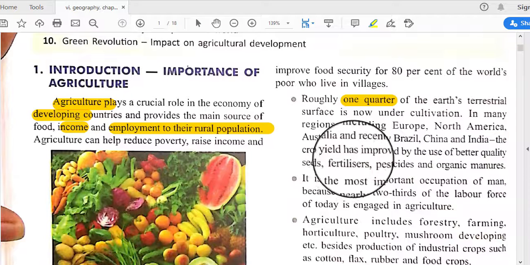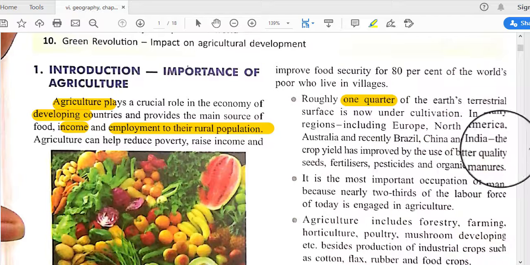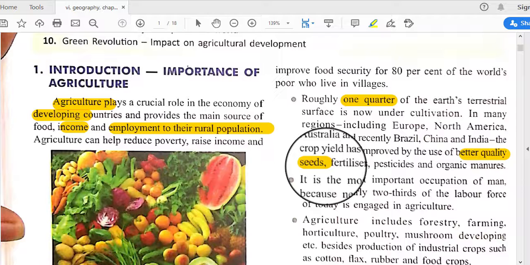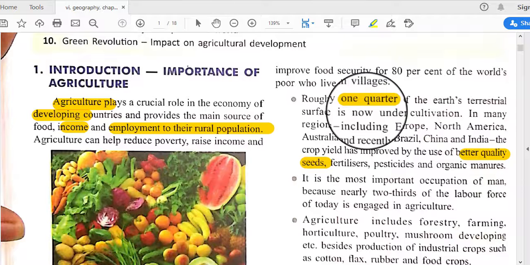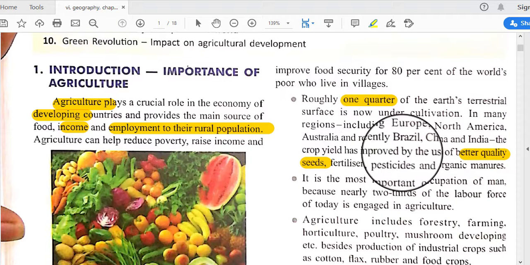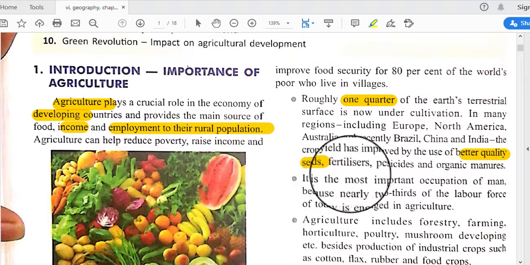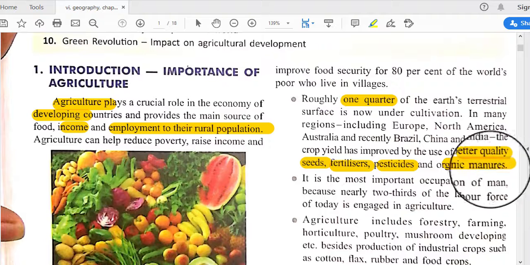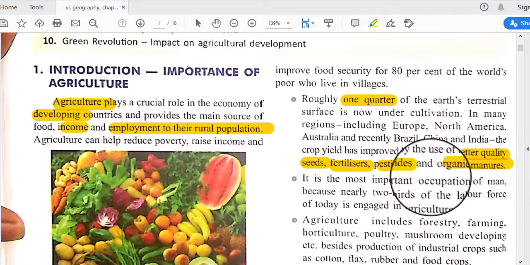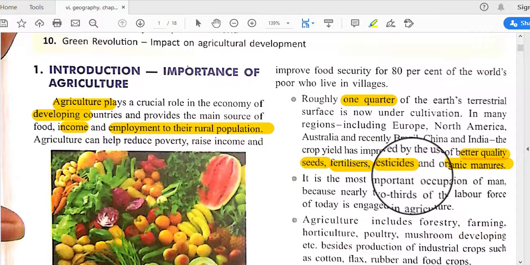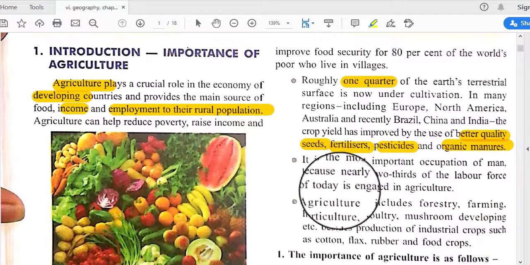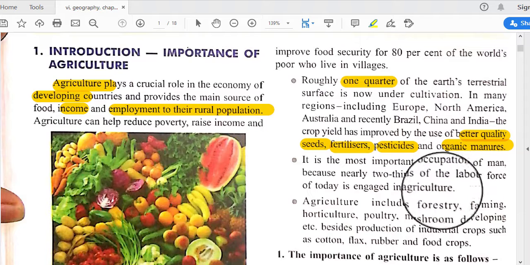In our country also we recently use high yielding variety seeds, HYV, and fertilizers also, the chemical fertilizers, pesticides and organic manures, are introduced in our agricultural activity. It is the most important occupation of man because nearly 2/3 of the labor force of today is engaged in agriculture.